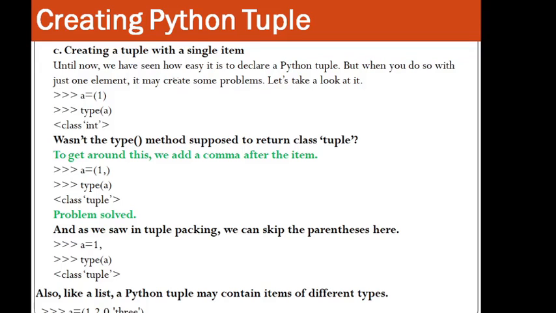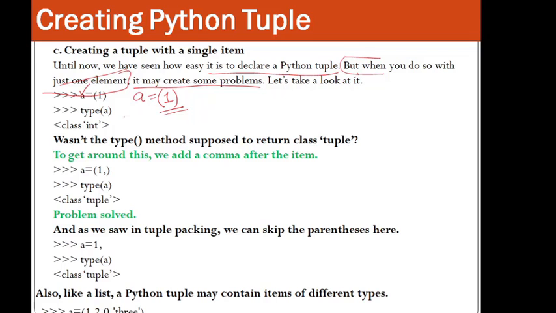Until now we have seen how easy it is to declare a Python tuple. But what happens if you put only one element into the tuple? See, this is the name of the tuple, and you are writing a equal to 1. So you are putting one element in the tuple, and it may create some problems.